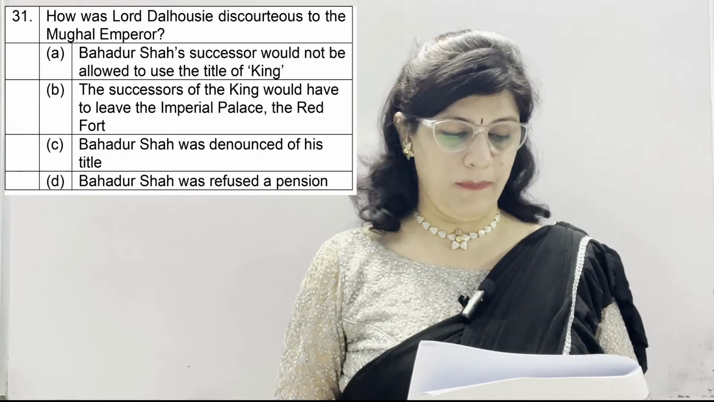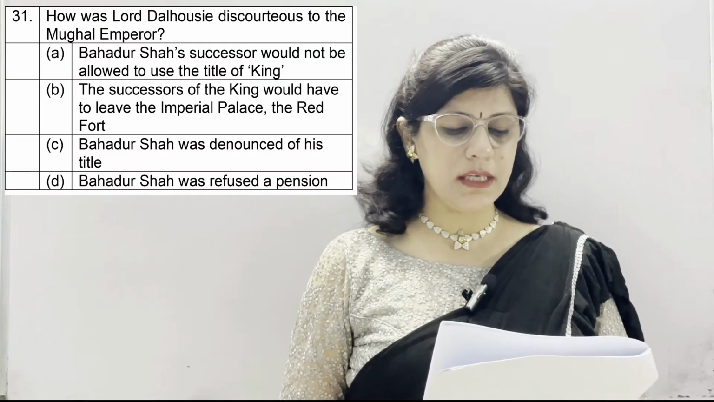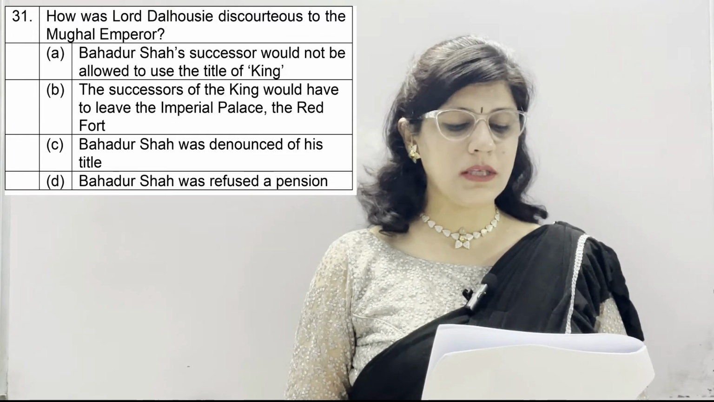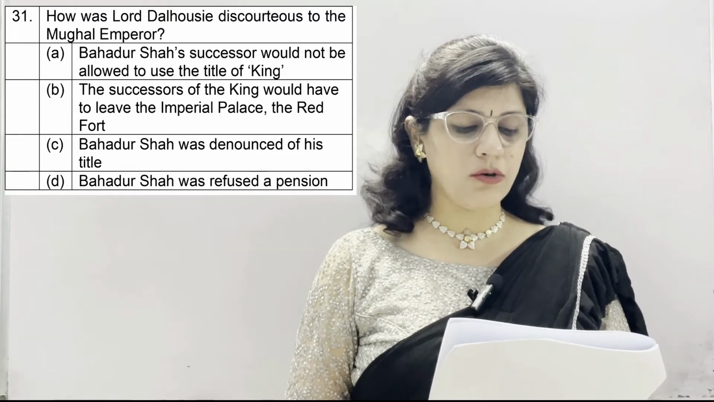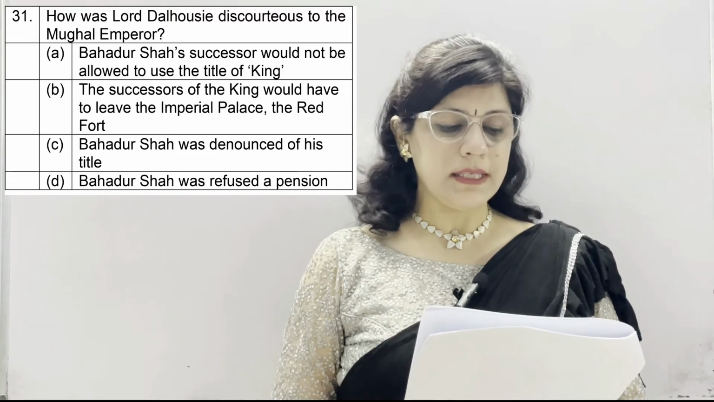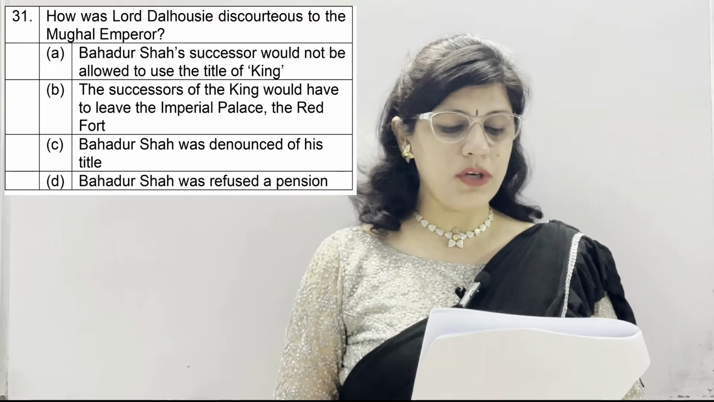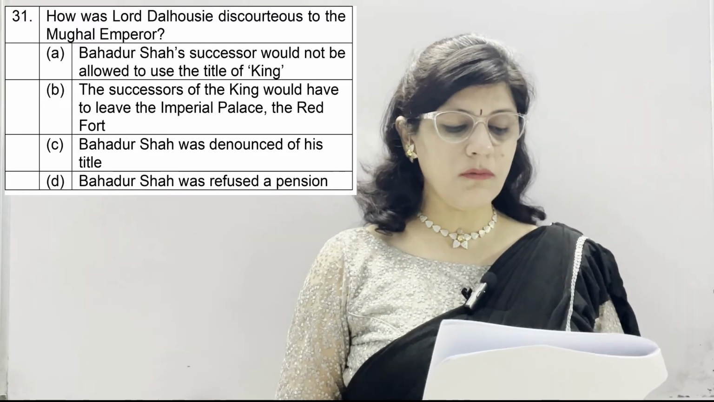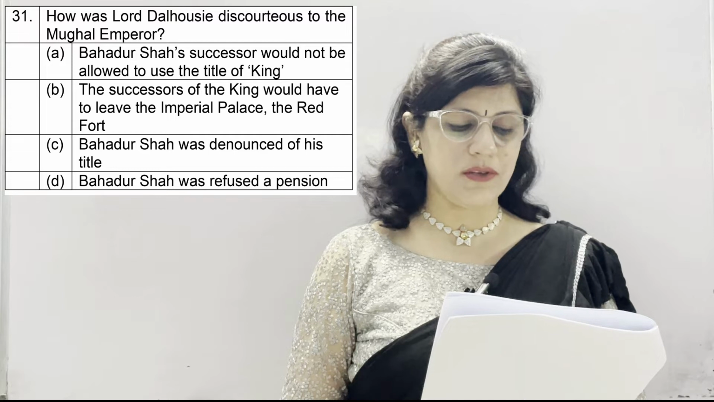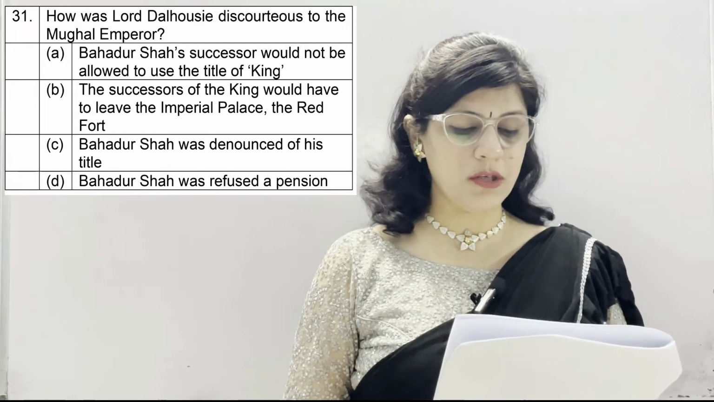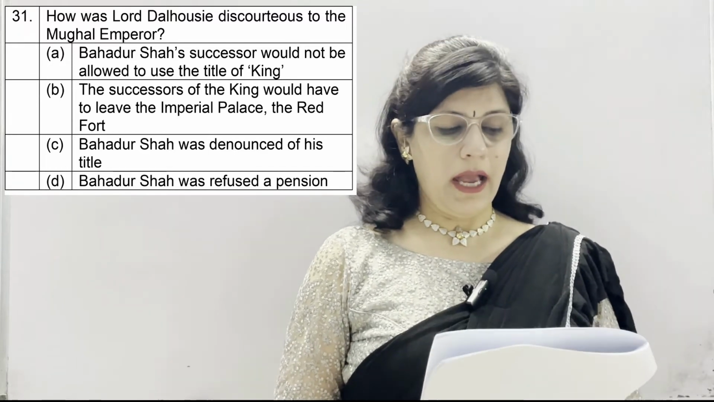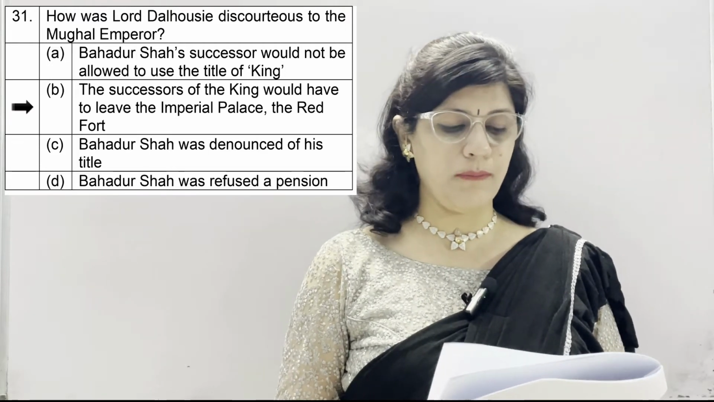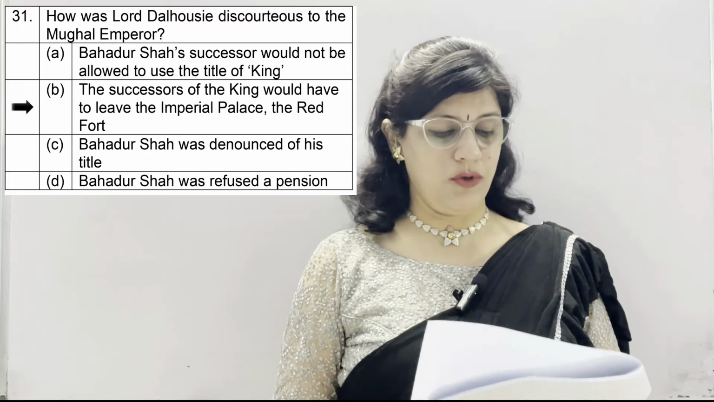Question number 31. How was Lord Dalhousie discourteous to the Mughal emperor? A option, Bahadur Shah's successor would not be allowed to use the title of king. B. The successors of the king would have to leave the imperial palace, the Red Fort. C option, Bahadur Shah was denounced of his title. And D. Bahadur Shah was refused a pension. And the correct option is B. The successors of the king would have to leave the imperial palace, the Red Fort.